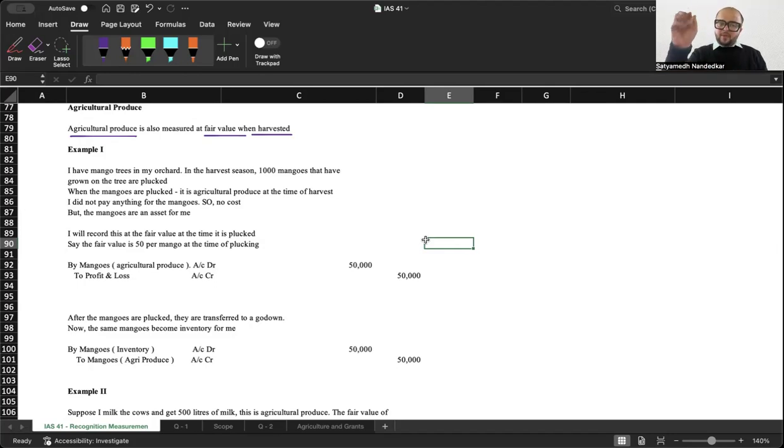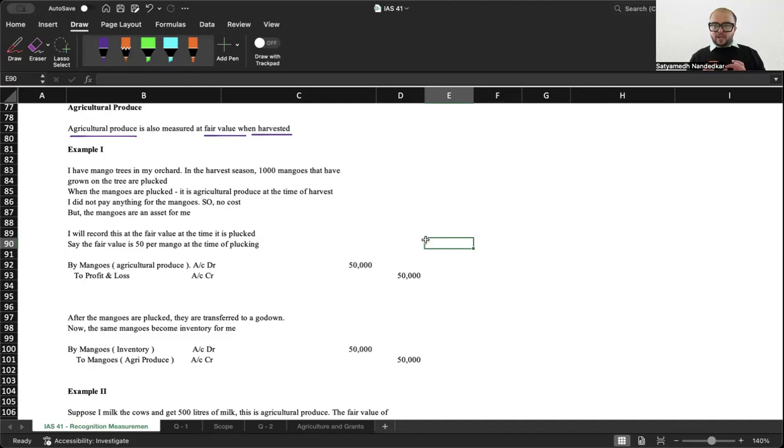So when I pluck the mango, I will record it at the fair value at the time it is plucked. If the fair value of a mango is 50 at the time of plucking, some categories of Alfonso could very well fetch more than that. So what is the fair value at the time of harvesting? I pluck the mango, I put it in my box. There are 1,000 mangoes, 1,000 into 50, that is 50,000.